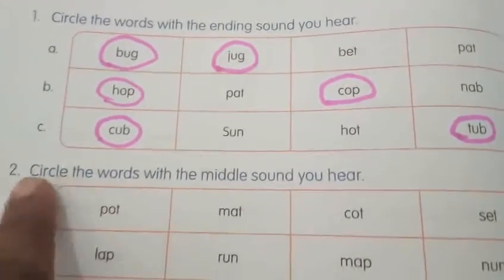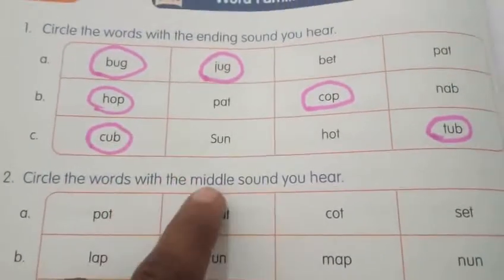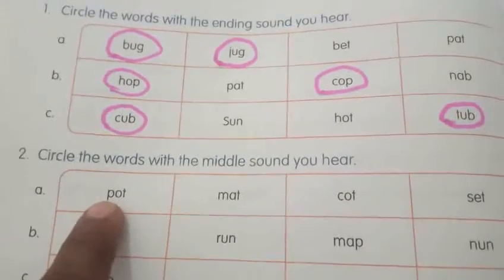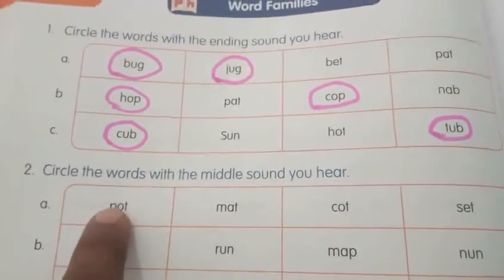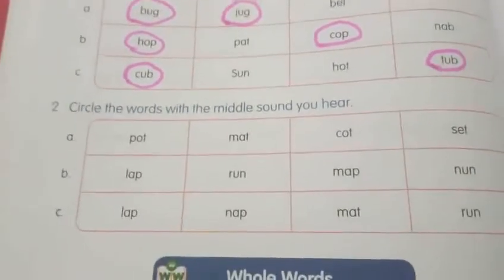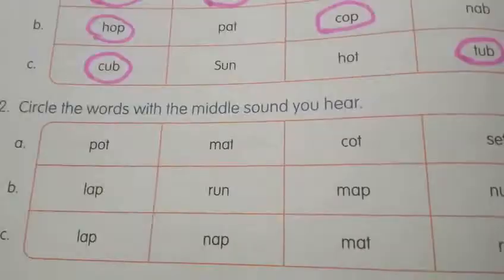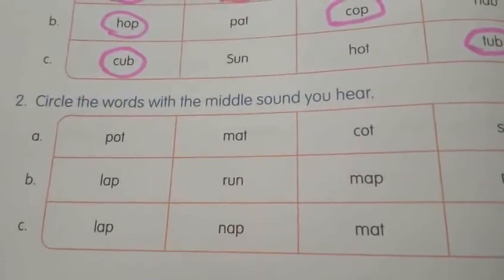Yes, next we will move to the second question. Circle the words with the middle sound you hear. What is the middle sound? Beginning sound, middle sound and end sound. Second one is the middle sound. Now I will say the middle sound. You listen carefully. After that, which had that middle sound, you have to circle that. Are you ready, my dear children?